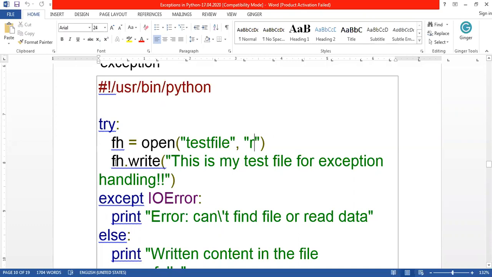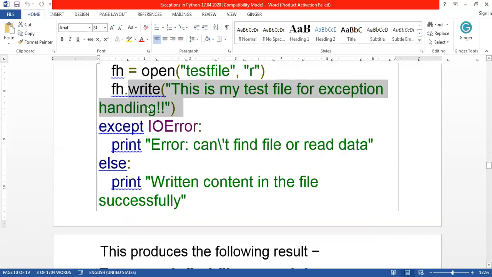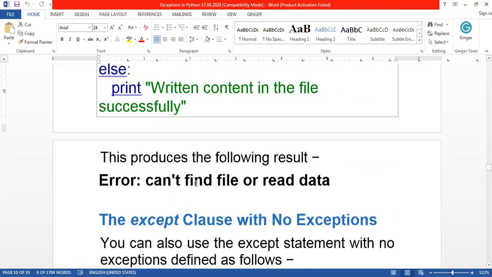But we are performing a write operation here, right? So if we are opening the file in read mode and performing a write operation, is it possible in file handling? No. If you want to write, you have to open in write mode. If you want to read, you have to open in read mode. So here also an error comes. This is also an IO error, right? So you can't write it here. So automatically what will happen? This except part will be executed and that is produced as output.